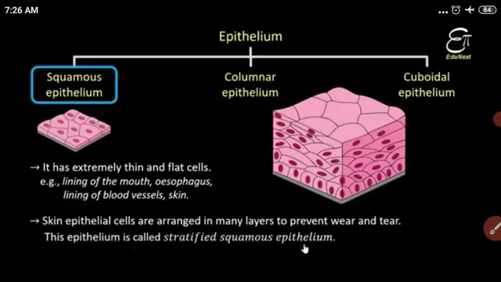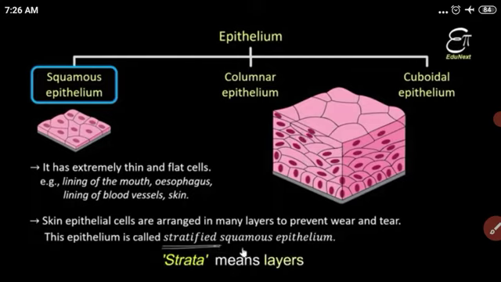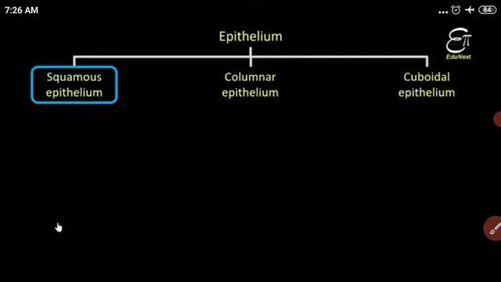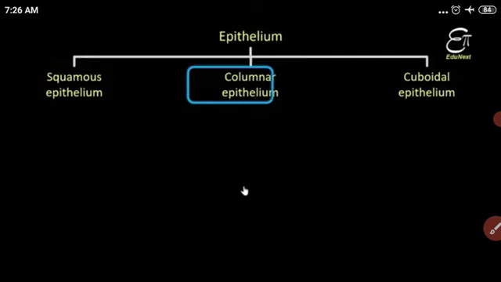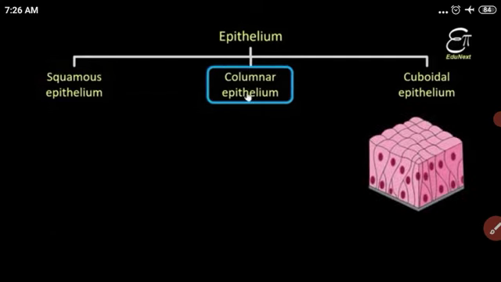Stratified squamous epithelial tissue means what? The epithelial cells are arranged in many layers, and these layers protect the internal parts of the body. This many-layered squamous epithelial tissue is called the stratified squamous epithelial. Next type is the columnar epithelial.